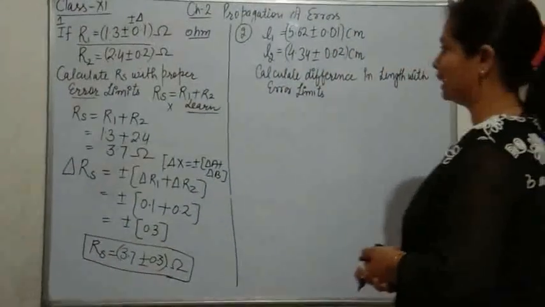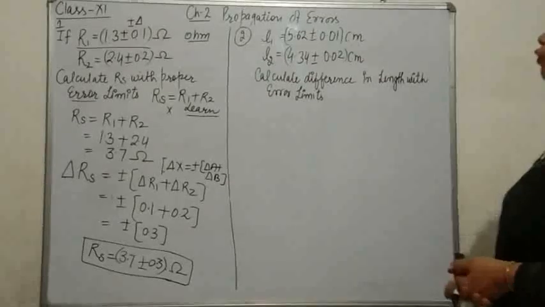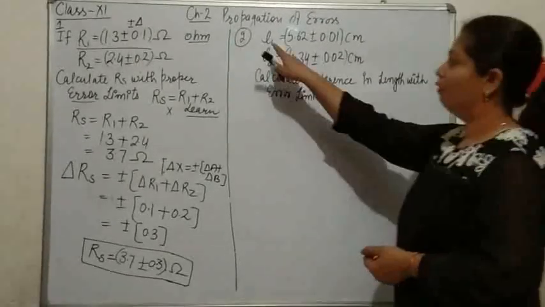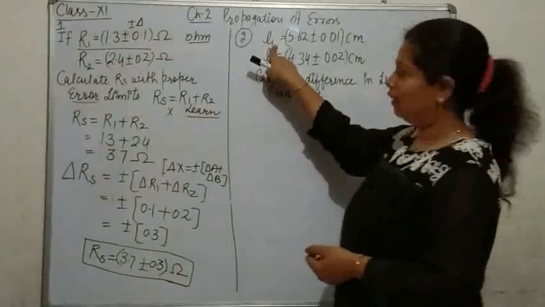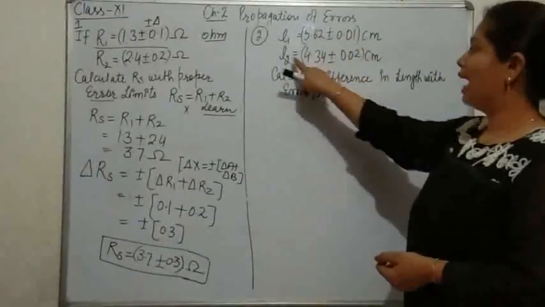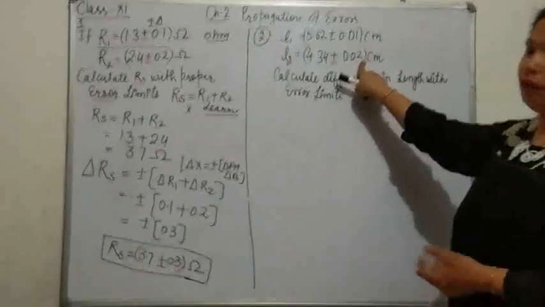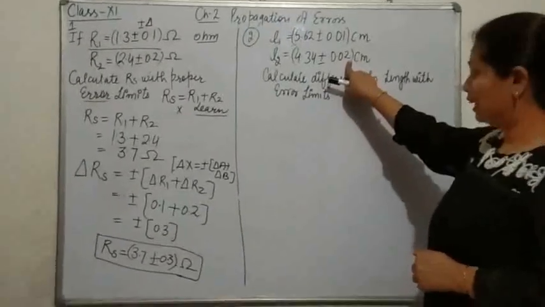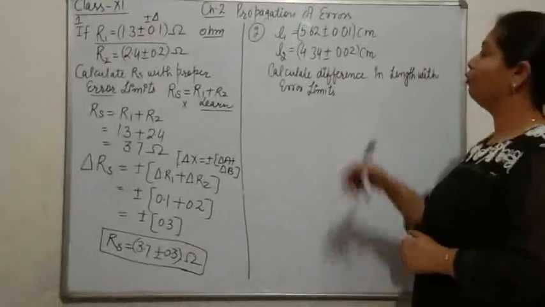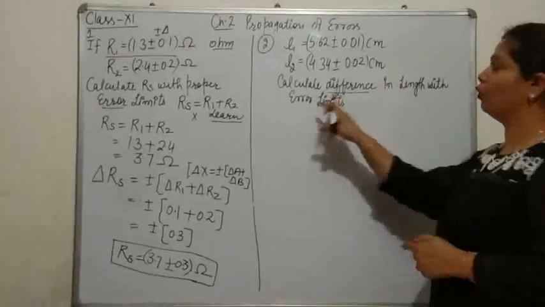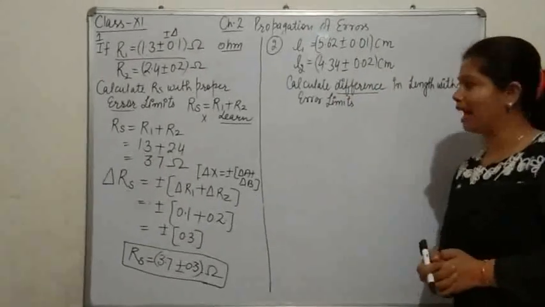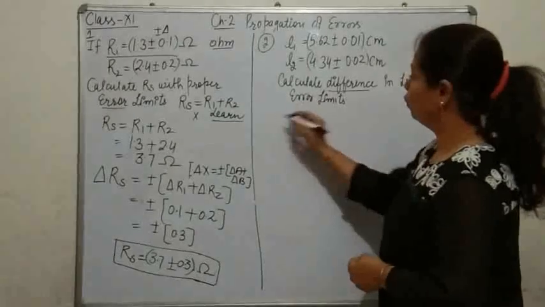Now coming to the second section, we have to pursue with subtraction, where L1 is the length of the cylinder in the first reading, L2 is the length of the second cylinder. Now we have to calculate the difference in the length of these two cylinders with proper error limits. Means what you want to calculate?